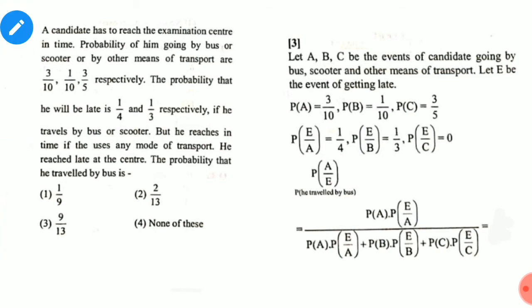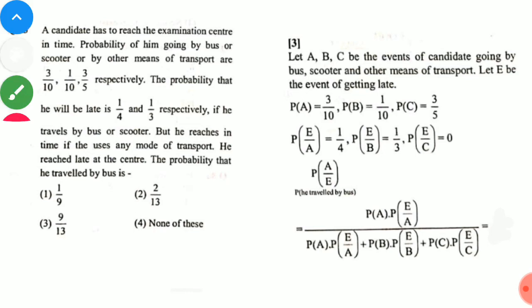Three means are there. We have to find the probability that he traveled by bus, so we find P(A), and he is already late, so the conditional probability for late is P(E given A). In the denominator are all the possibilities of reaching late: the possibility for bus, for scooter, and for other means of transport, because in the denominator we write all the possible ways of being late. Now put all the values we counted earlier in the formula and calculate.